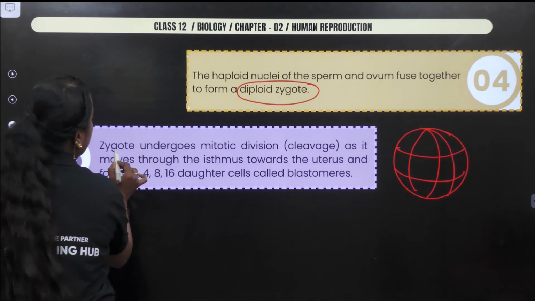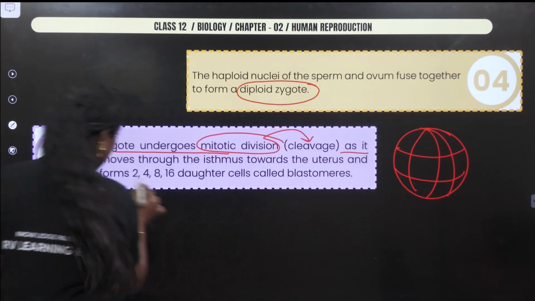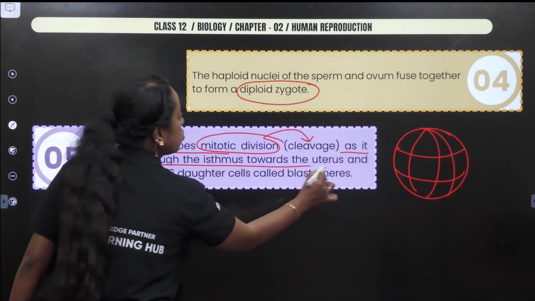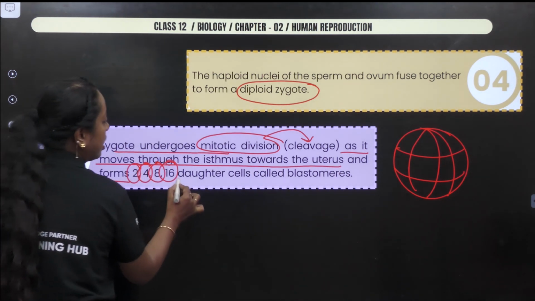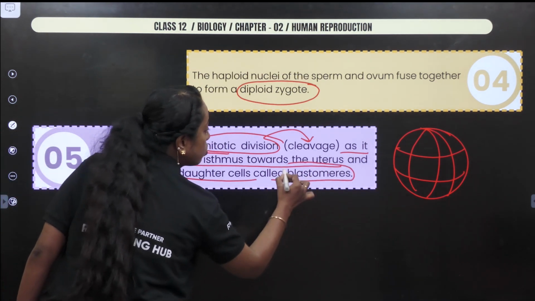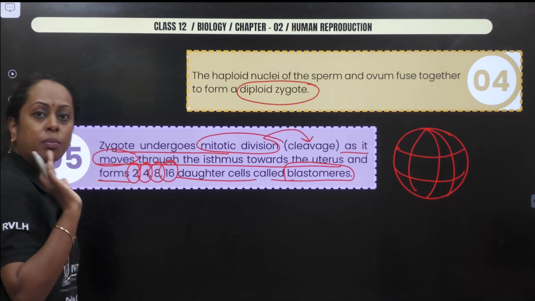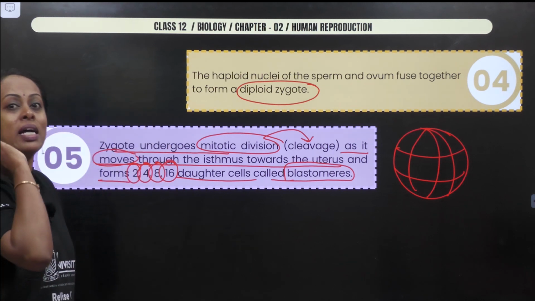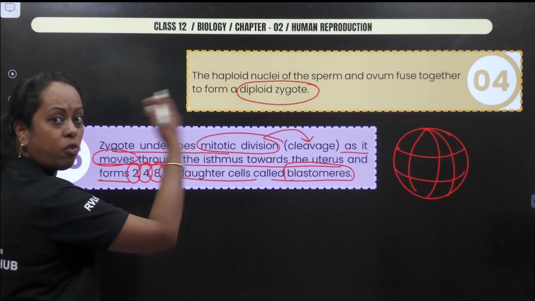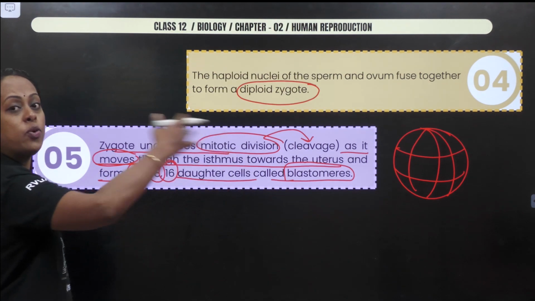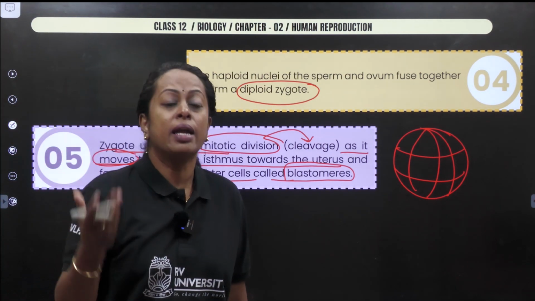So check what is given. Zygote undergoes division, which is called cleavage, as it moves through the isthmus towards the uterus and forms 2, 4, 8, 16 daughter cells called what? Blastomeres. And he uses the word moves. This particular movement is brought about by whom? The hair-like structure, which is called cilia, which is moving back and forth, pushing this particular cell to move towards the region of the uterus so that it can bring about a process called implantation.